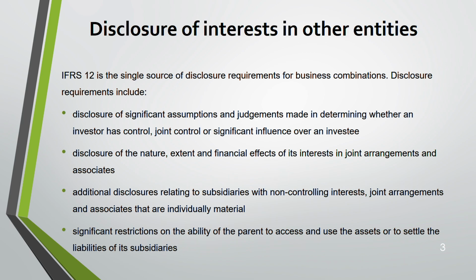And the last, significant restrictions on the ability of the parent to access and use the assets or to settle the liabilities of a subsidiary. Sometimes parents cannot use the assets of the subsidiaries or settle the liabilities of the subsidiary. Sometimes they are restricted. Why? Maybe the subsidiary is in some other country. Maybe in that country the government is putting some restrictions. Maybe the subsidiary might not be able to remit back the entire amount to the parent. So many restrictions are there by the government, right? Whatever it is, you need to disclose it.